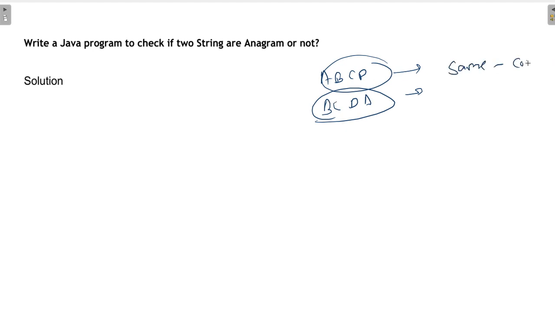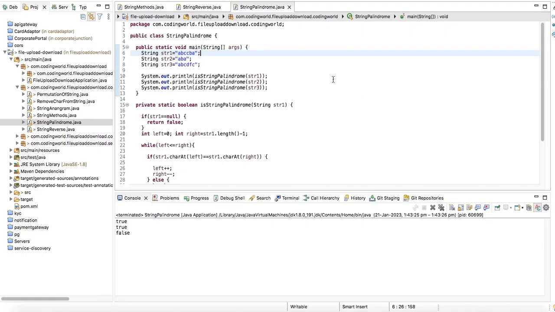and count also. Like if A is coming 2 times, that means it is not an anagram. So there should be the same characters irrespective of the case, like if it is uppercase or lowercase, then again we can consider it as an anagram. If those two strings don't contain the same characters with the same count, then that is not an anagram. Okay, let's move to the program.